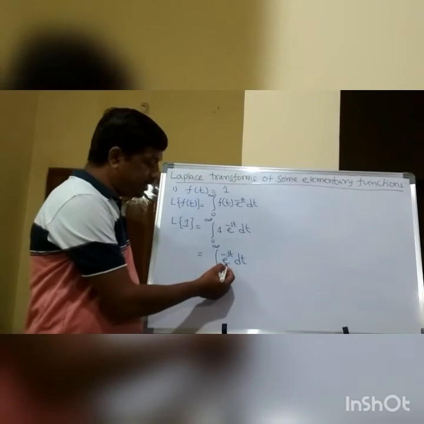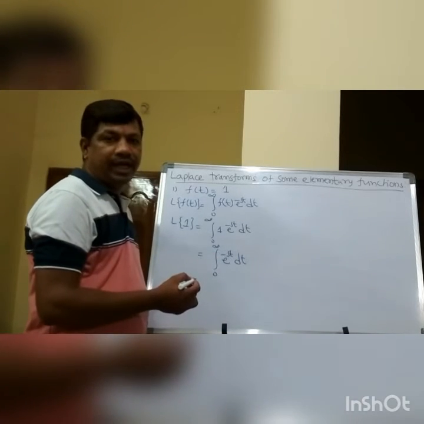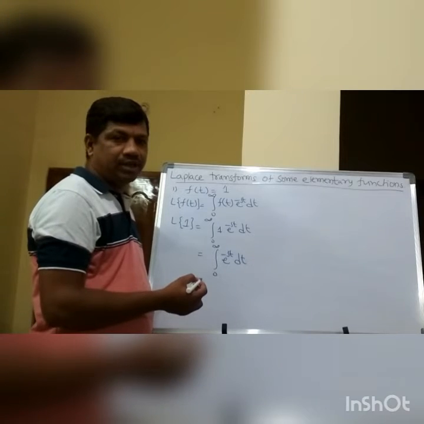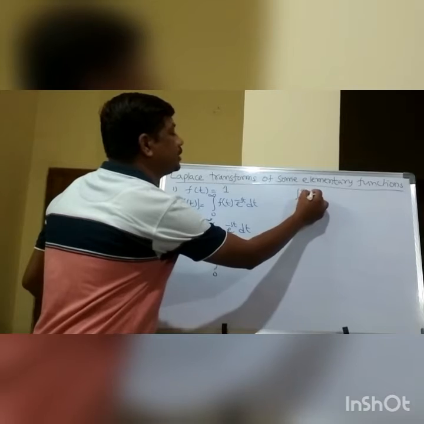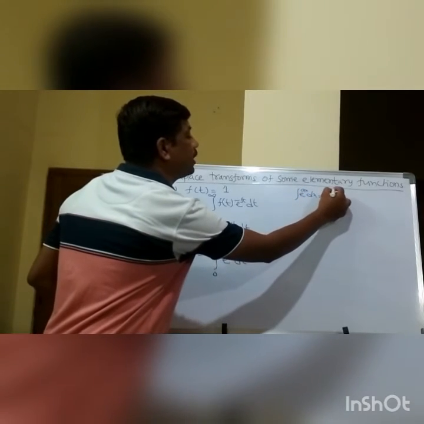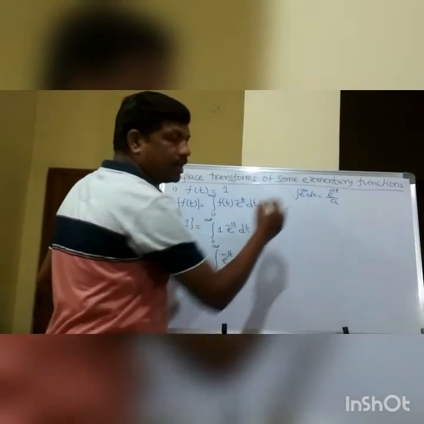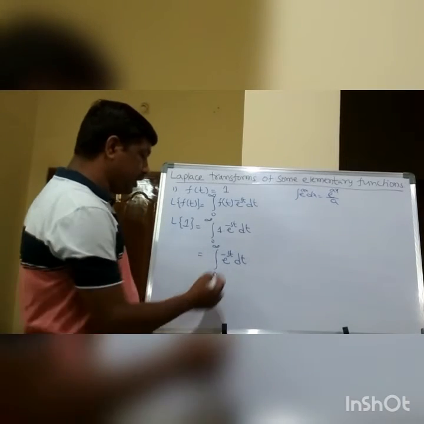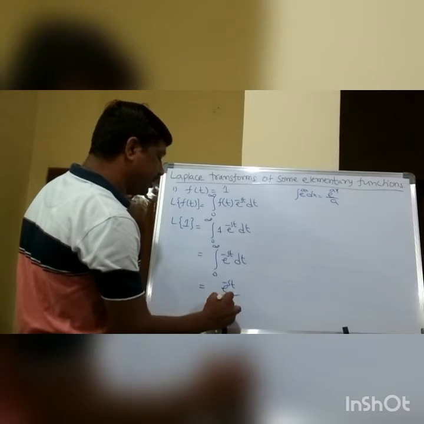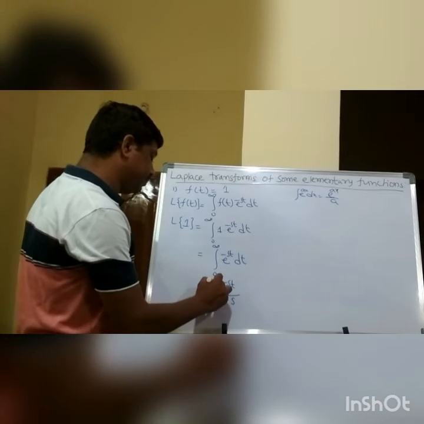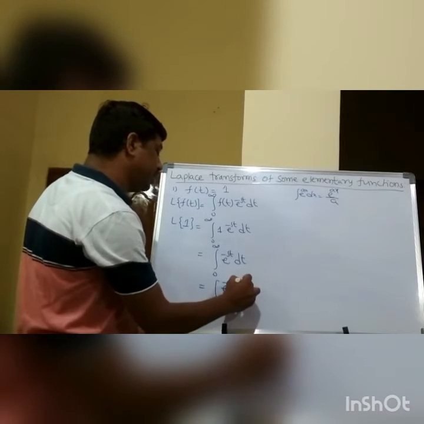This is equal to the integral from 0 to infinity of e to the power of minus st dt. Now the integral of e to the power of ax dx is equal to e to the power of ax by a. The constant becomes the denominator. So I get e to the power of minus st by minus s, from 0 to infinity.